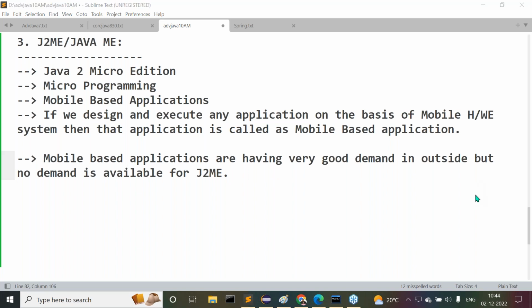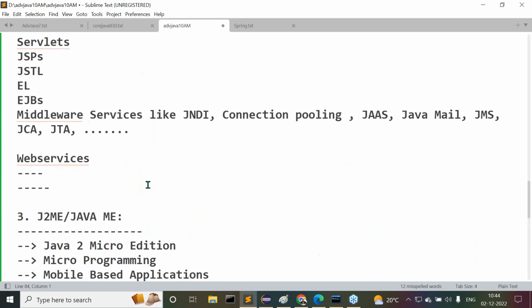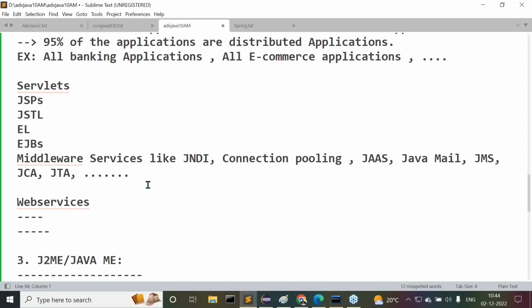Only two things: J2SE, and then J2EE. Nobody is thinking about J2ME. Everybody is thinking about J2SE and J2EE. Guys, do all of you get my point? This is the introduction of these technologies that we have. Clear. Now I'm asking one question to all of you, so try to answer it. All of you understand what I'm telling you.